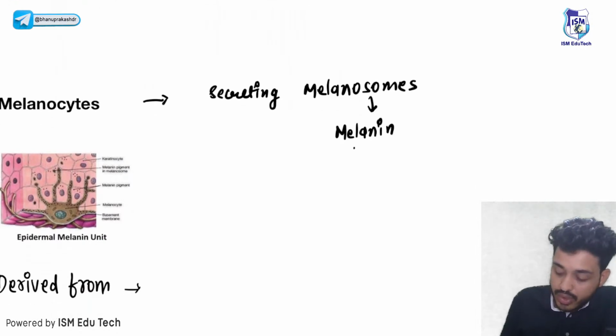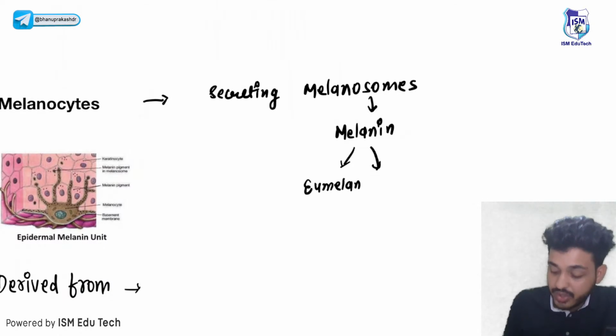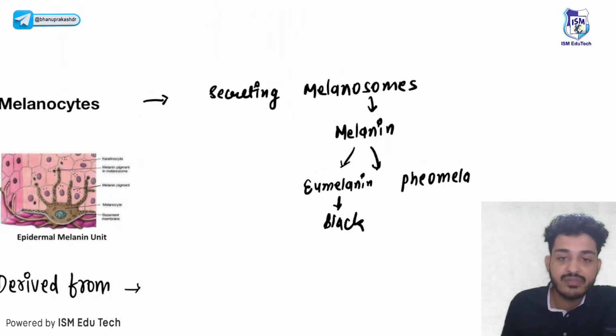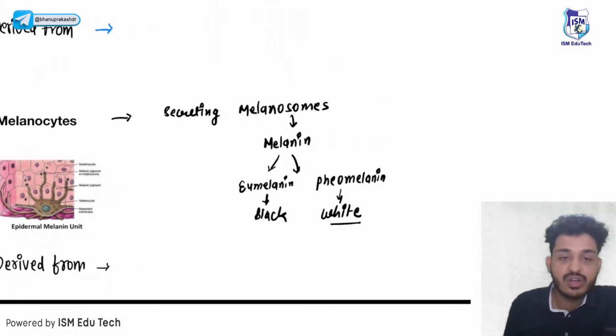We have two types of melanin. Remember, we have two types of melanin. First one is your eumelanin, and second one is your pheomelanin. Eumelanin will give rise to black color, and pheomelanin will give rise to white color. That is the function of melanin.